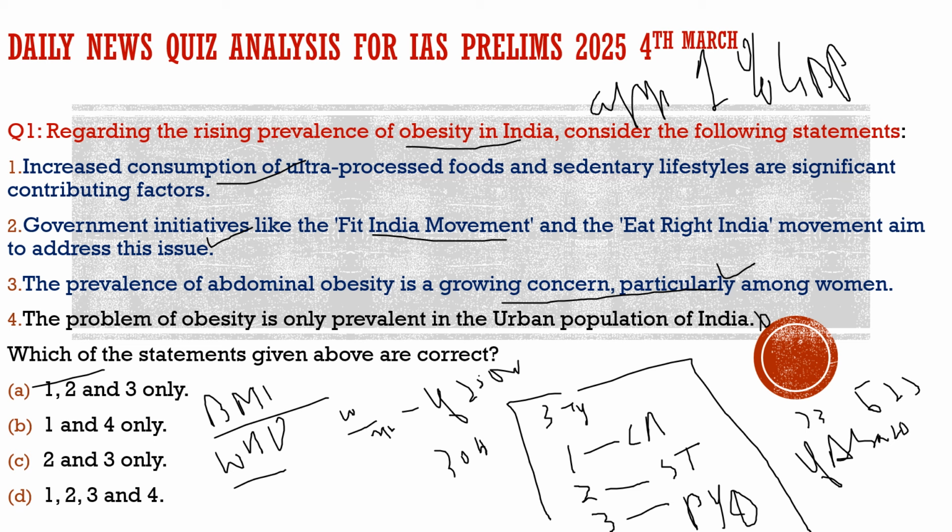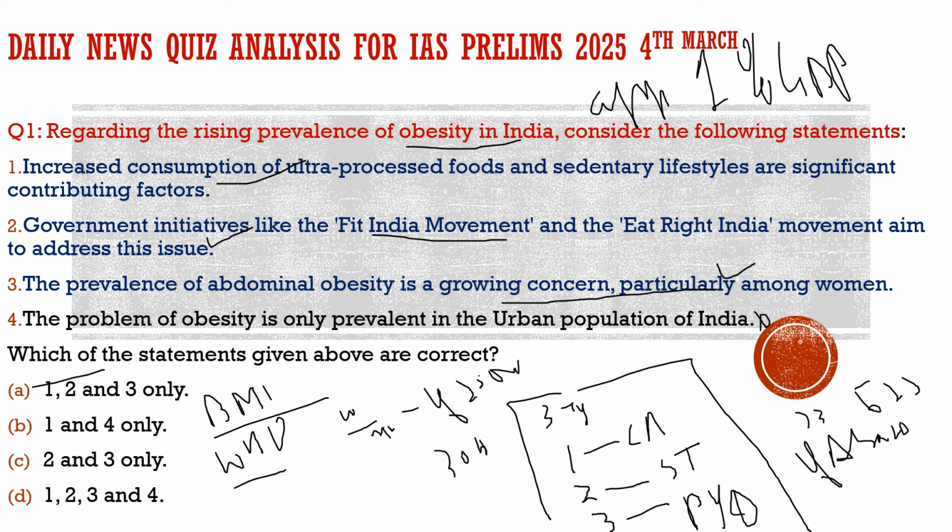And also, major focus should be on the schools, because whatever we learn, we learn in the schools. We learn our habits from the schools, so focus should be on the schools. So these are a few ways forward which were given in the newspaper. With this, I hope you had understood the article as well as the question, and also the core concept revolving around obesity in India.